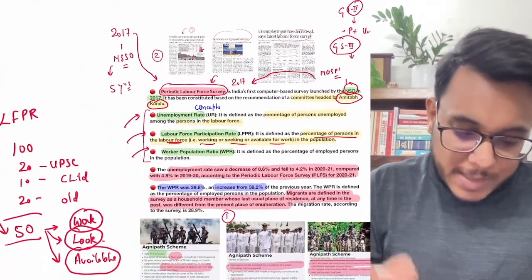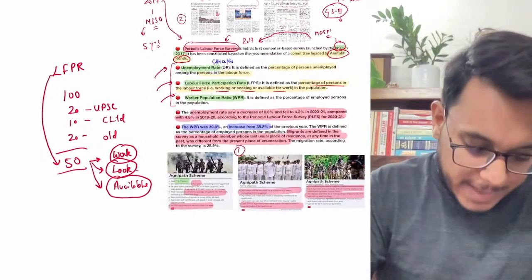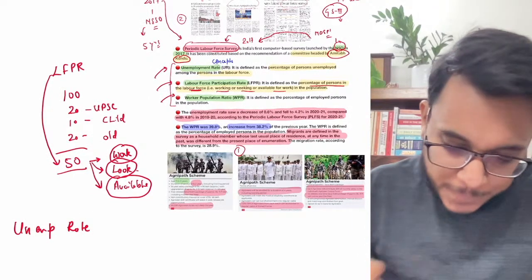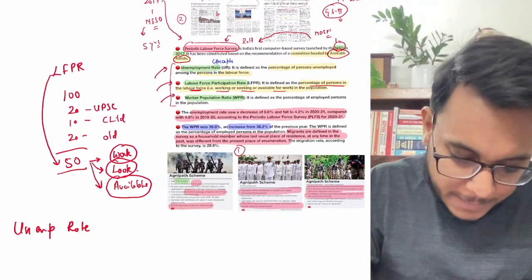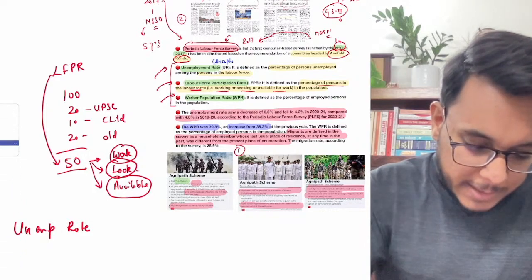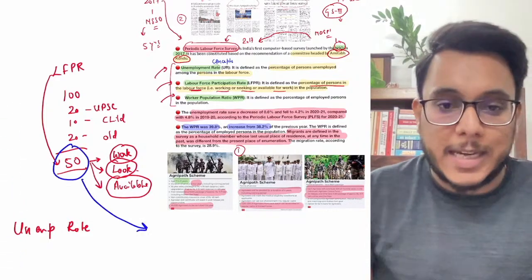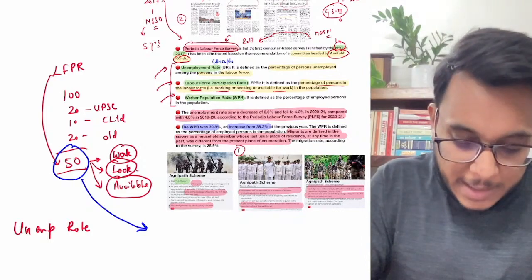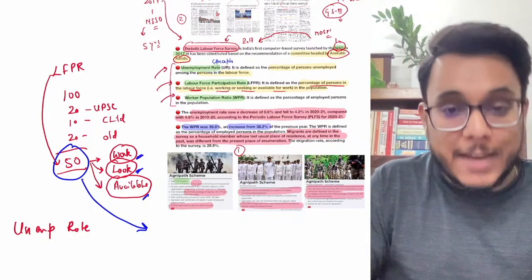Now, the next is the unemployment rate. What is the unemployment rate? We have the labor force. These 50 people, for example, are the labor force. I told you that in this labor force, 3 types of people are there: working, looking, and available for work.